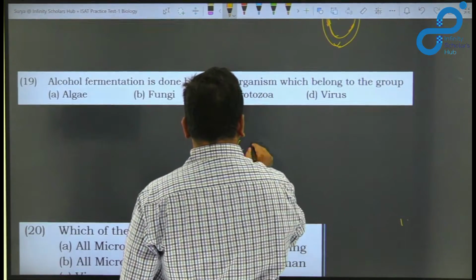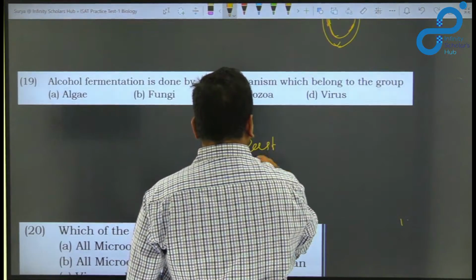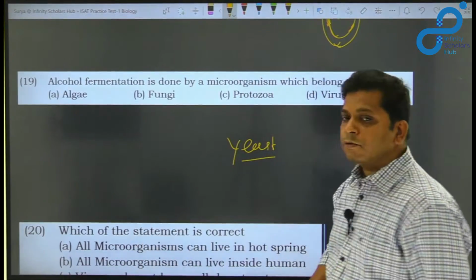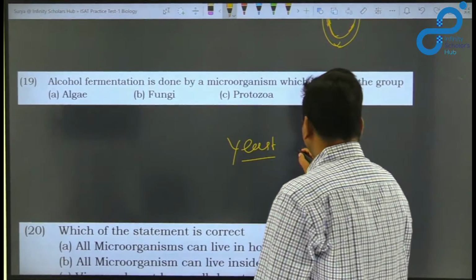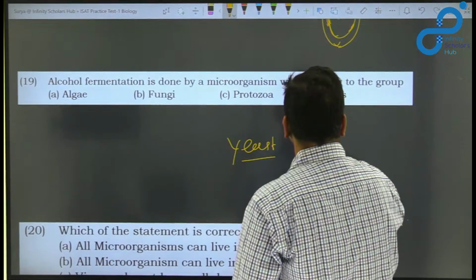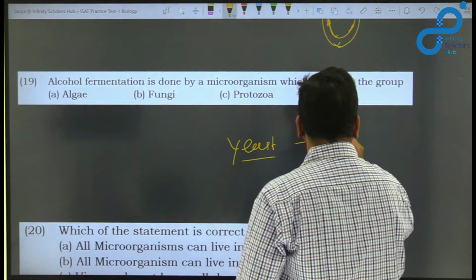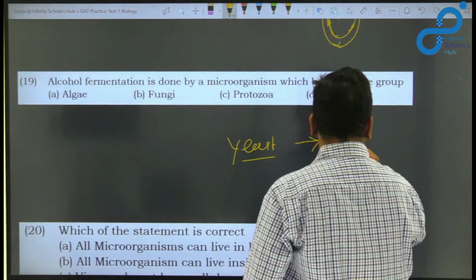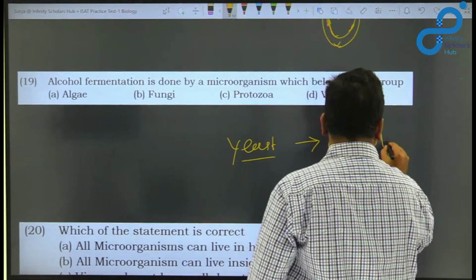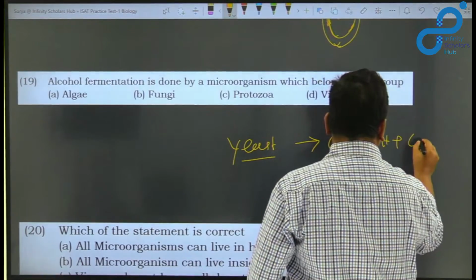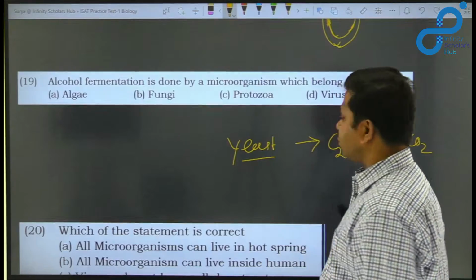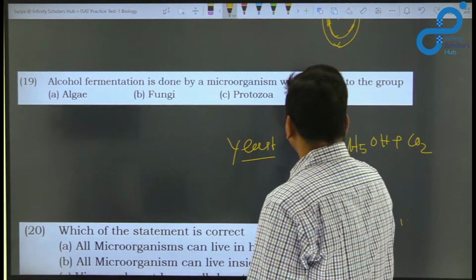And yeast breaks down glucose to produce what? Ethanol plus carbon dioxide, and carbon dioxide is also produced from the glucose molecule.